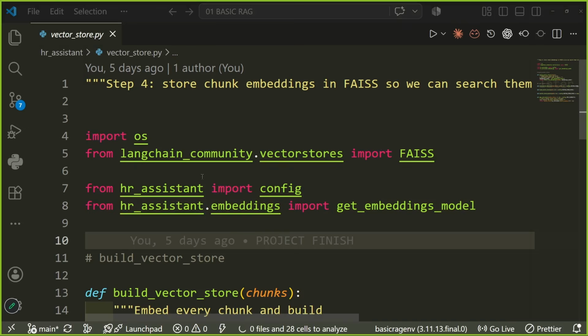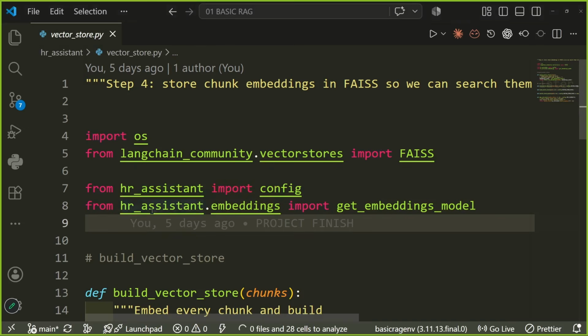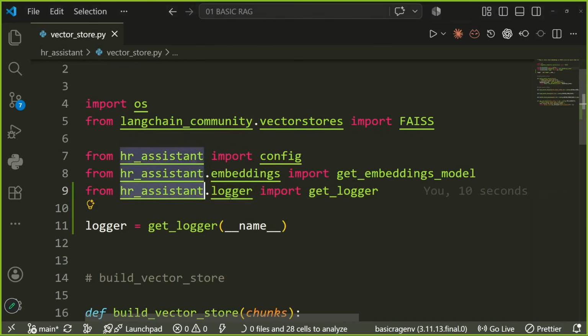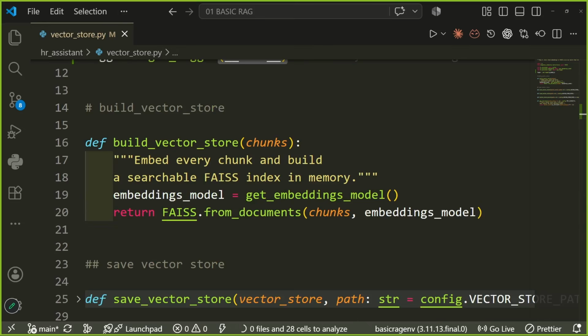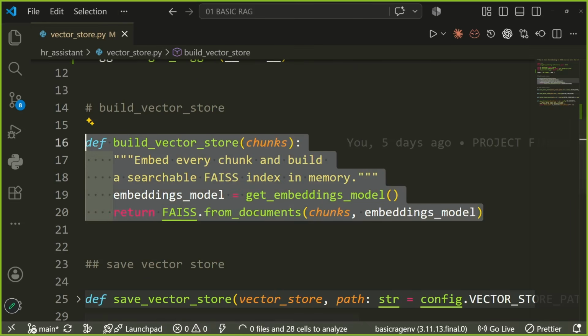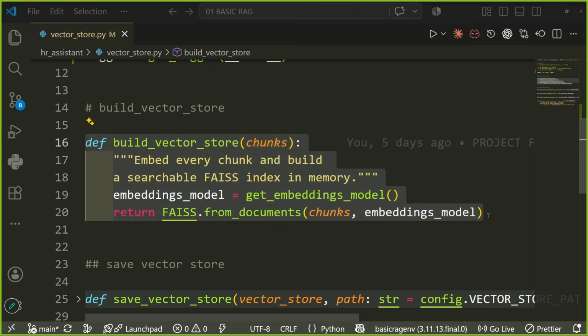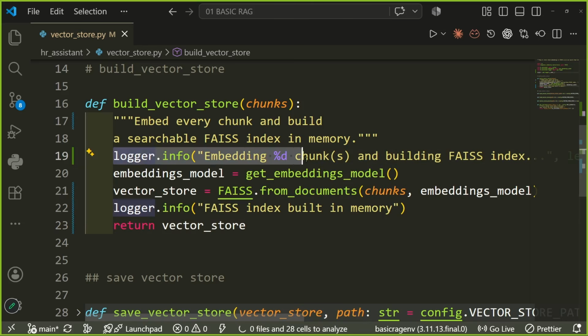I will again import both of these: hr_assistant.logger, get_logger, and initialize it with the file name. In each of the functions, we would add a logger. I've added a logger: embeddings and chunks are building the FAISS index, FAISS index built in memory, which means before and after.